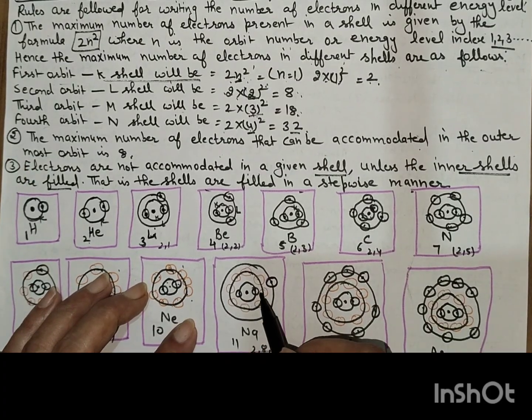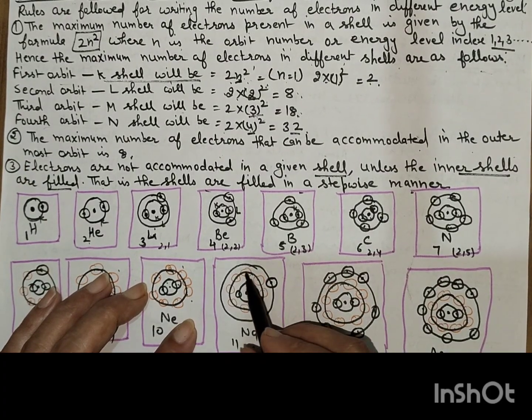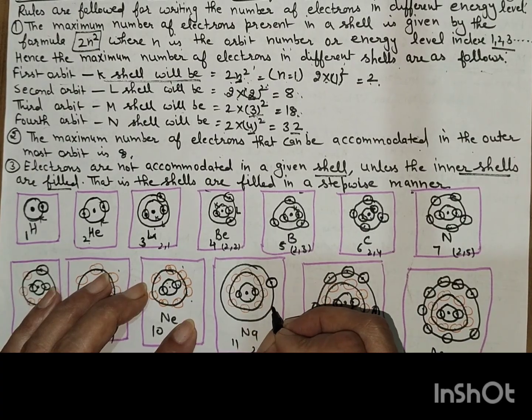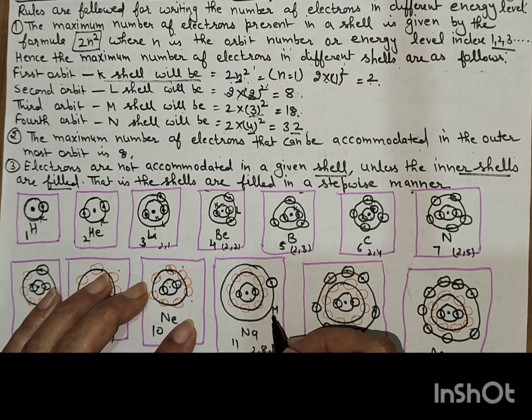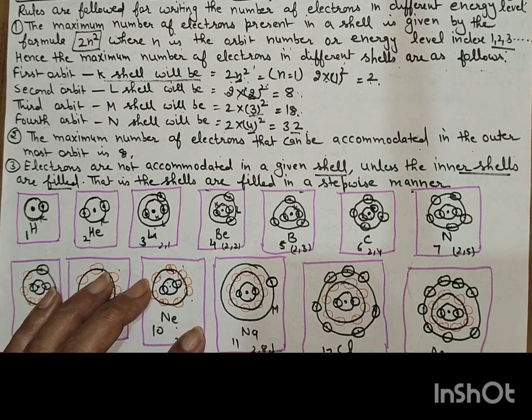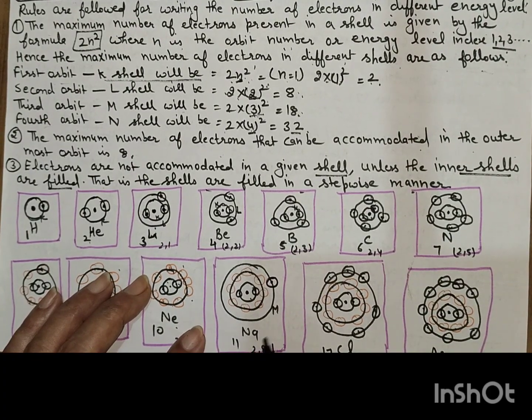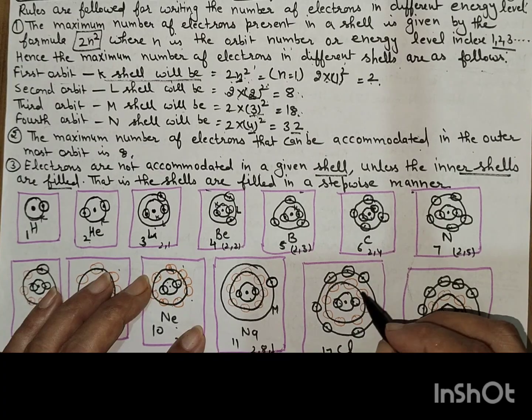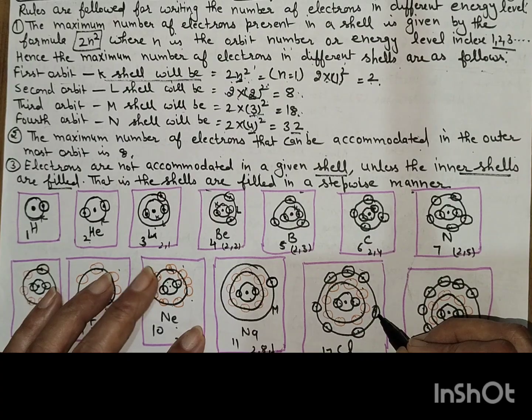The K shell consists of 2 electrons, the L shell consists of 8 electrons, but still 1 is remaining. Then we will write into the KLM shell. Then it will be in the M shell. Chlorine 17. Now in sodium, one electron is in the outermost shell. Then chlorine is 2, 8, 7: 2 electrons in the K shell, 8 electrons in the L shell and 7 electrons in the M shell.